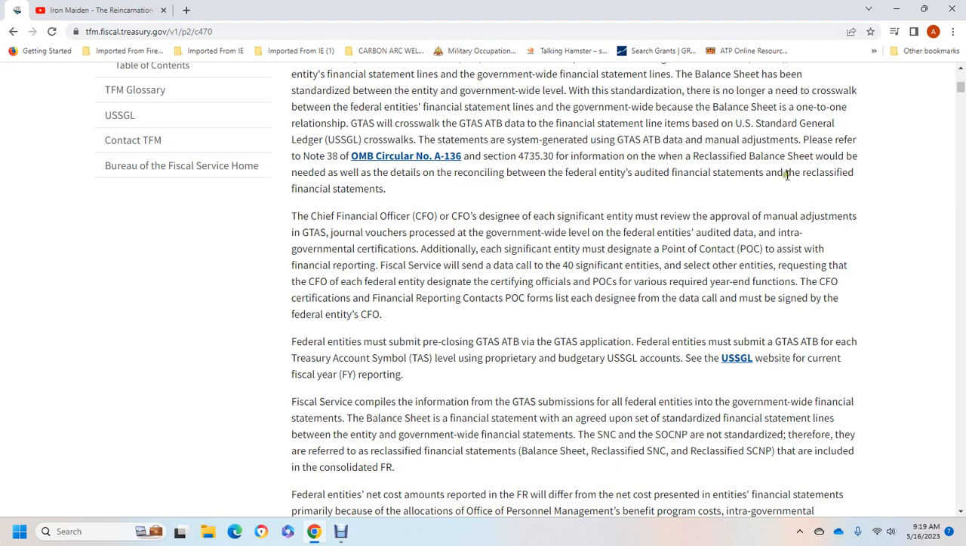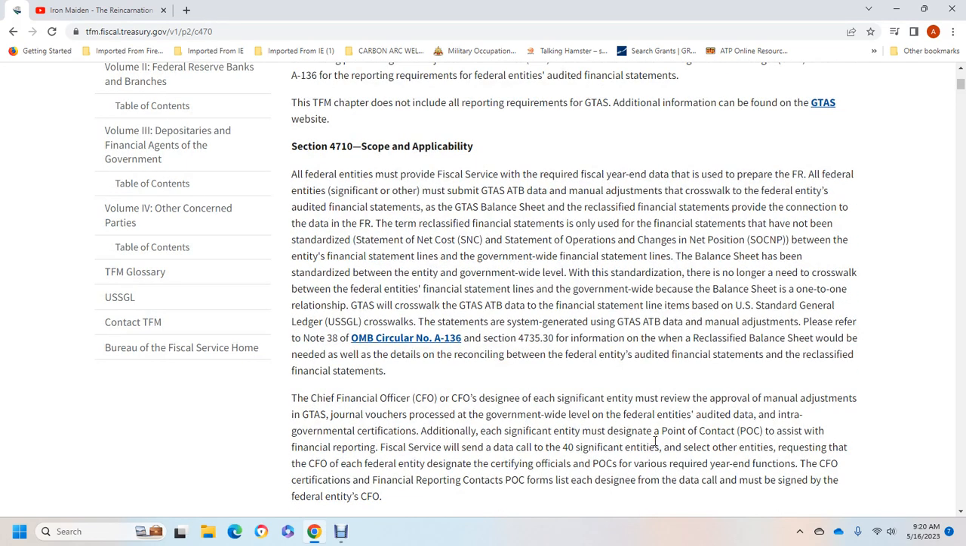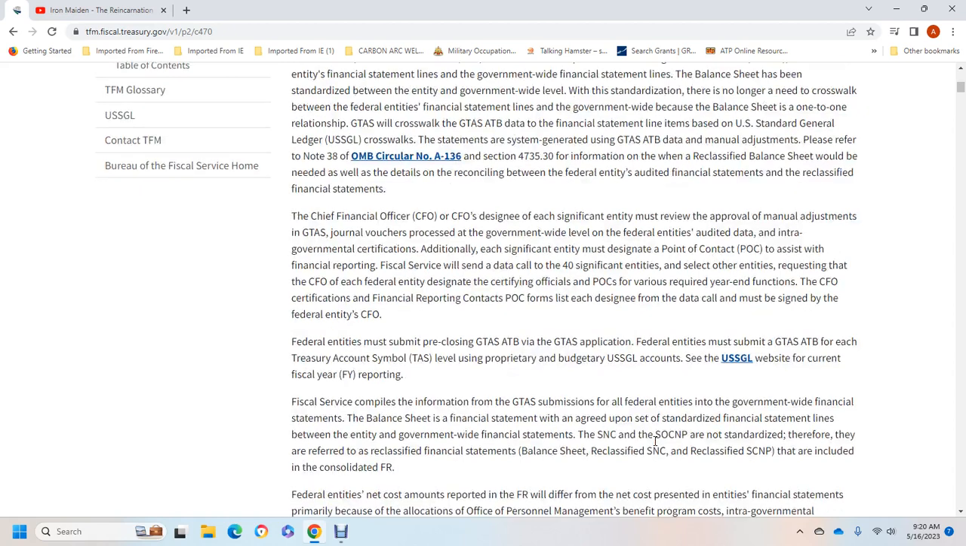Officials ensure compliance with the information of the government-wide Treasury Account Symbol submission from the federal entity for the government-wide financial statement. The balance sheet and the financial statement are agreed upon, setting aside the same financial statement lines between the government-wide financial statement and the SNC, and SONC, which is the statement of net cost and statement of operations change in net position.